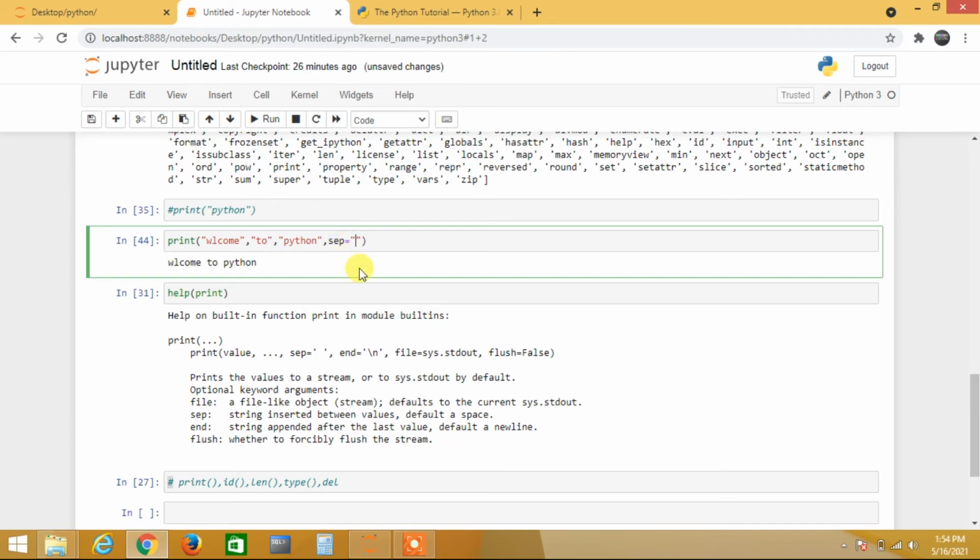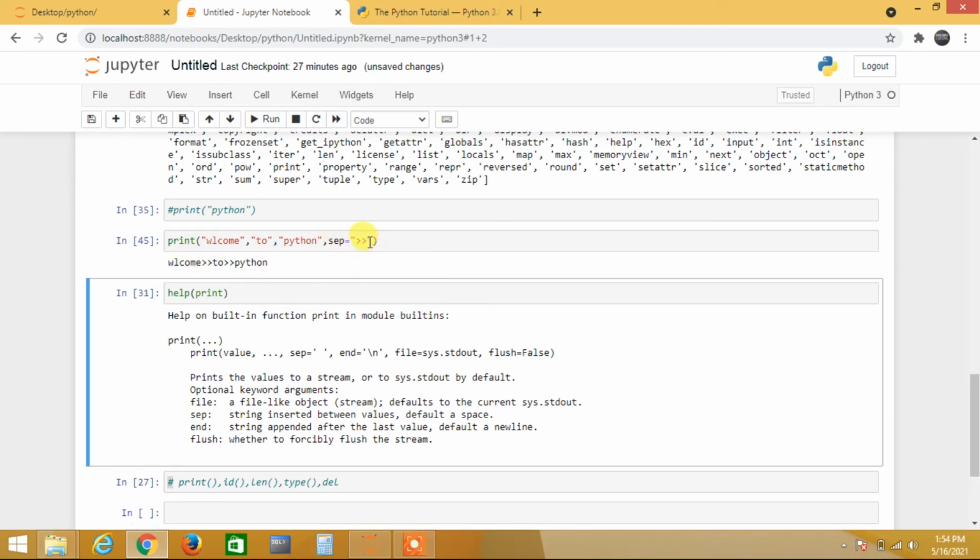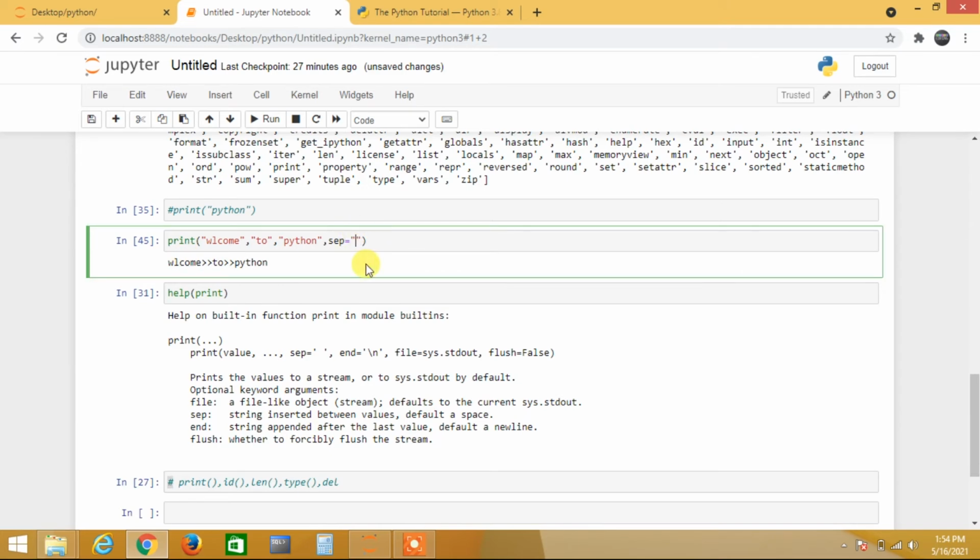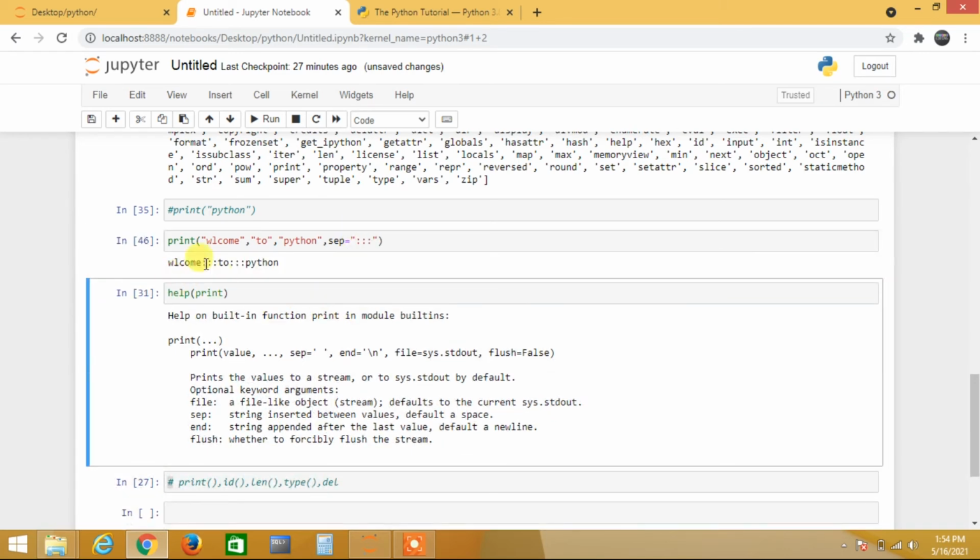Then when I apply it like this, it will separate: it will replace the comma, wherever there is a separation, with this symbol. Okay, see, this is the separator. If you use a thin double quote, that will be the separator. So this is the use of sep.